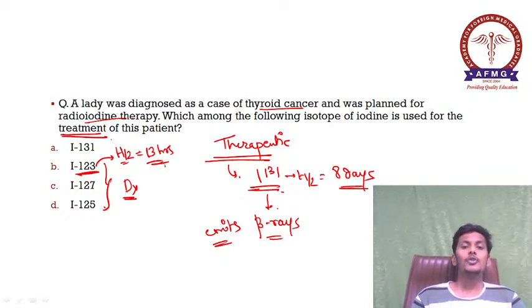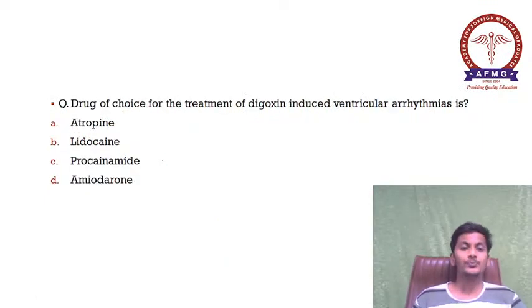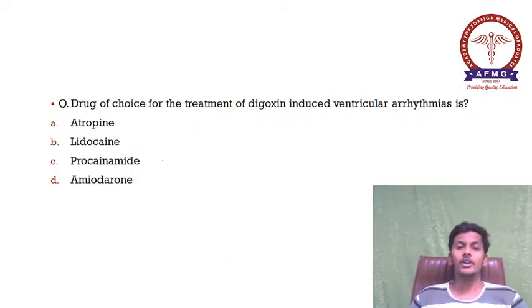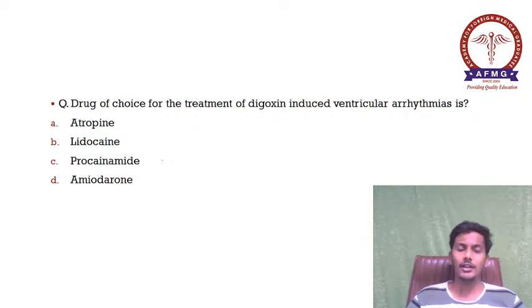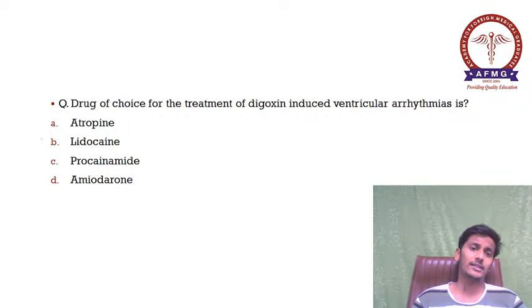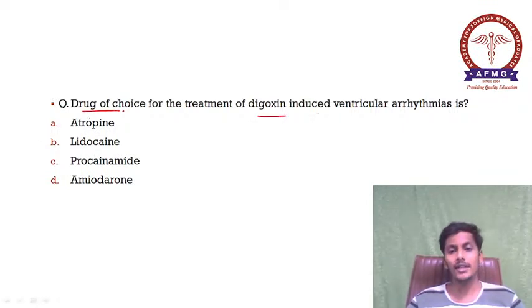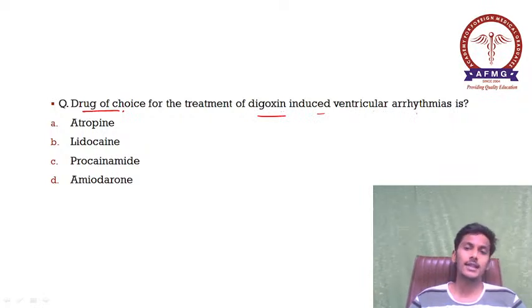Moving further to your next question, guys. Drug of choice for the treatment of digoxin induced ventricular arrhythmias. This question is a common repeat which has been repeated multiple times in your examination. Please remember, the drug of choice for digoxin induced ventricular arrhythmias is nothing but option B, lidocaine.